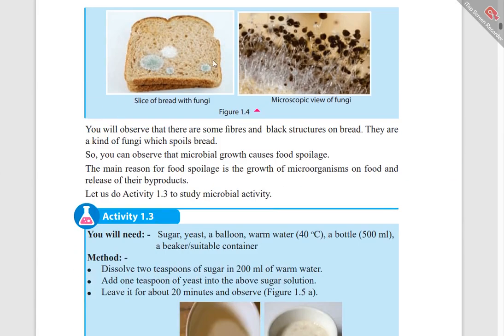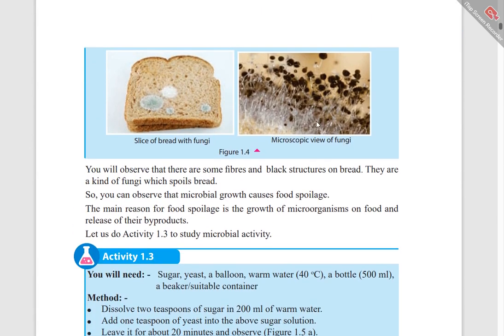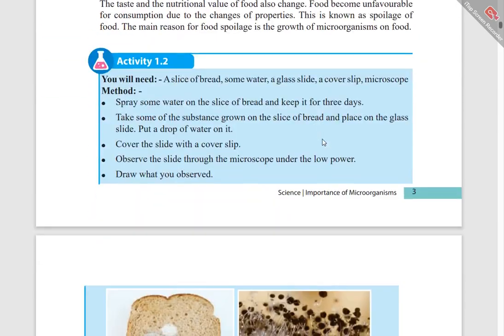This is a slice of bread with fungi and a microscopic view of fungi. This is how we can see it with the naked eye in a slice of bread. They are fungi. This is the microscopic view of fungi. You can do this assignment.